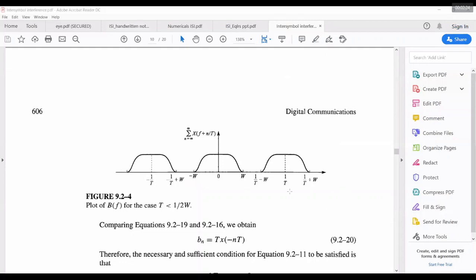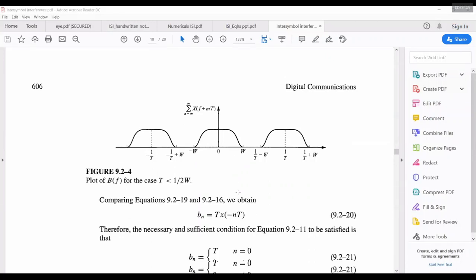See, this is in the frequency domain. In time domain, there'll be overlaps, and you can't design a pulse shaping filter or a system without any ISI. ISI will always be there in this case. You are transmitting at a rate which is greater than the actual available channel bandwidth.